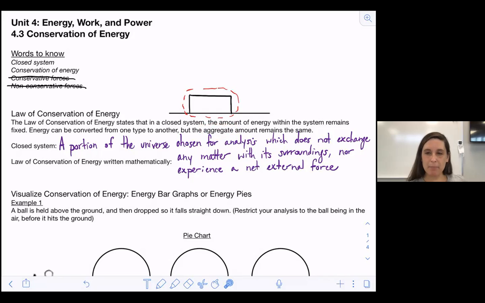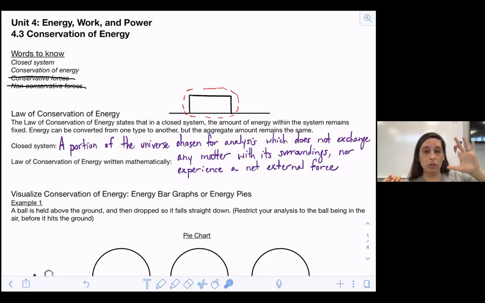amount remains the same. What that's saying is that if we have some kind of phenomenon occur, or maybe some kind of motion, anything like that, if we can count up how many joules of energy are within our system at the beginning, and then count up how many joules of energy are in our system at the end, those two numbers need to be the same.